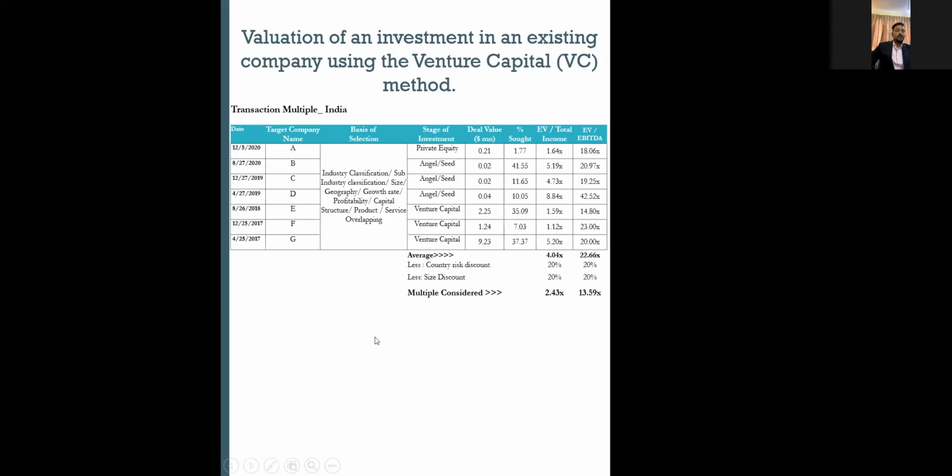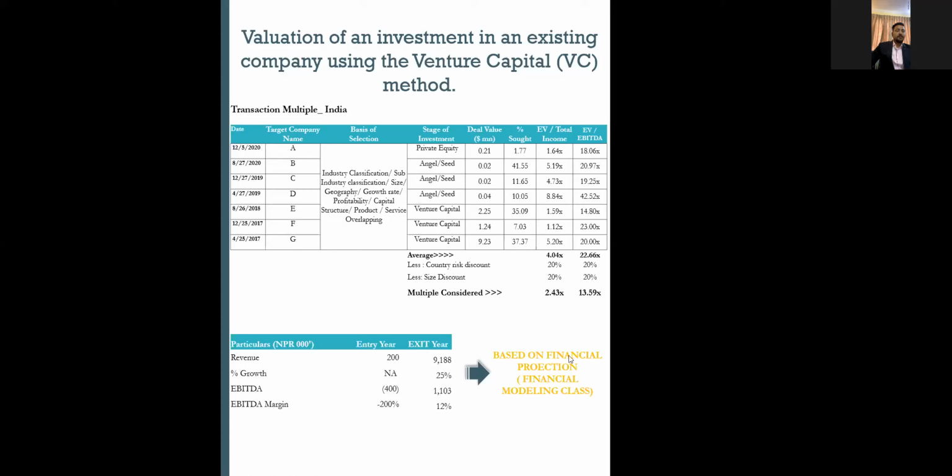This is how you get an exit multiple. Once I get an exit multiple, my next step will be the target revenue at exit, where I have entered the company at a revenue run rate of 200,000 NPR, and at the time of exit, I'll be getting this revenue. So it's basically a financial modeling class. I'm just giving a reference, based on the financial projection, right?